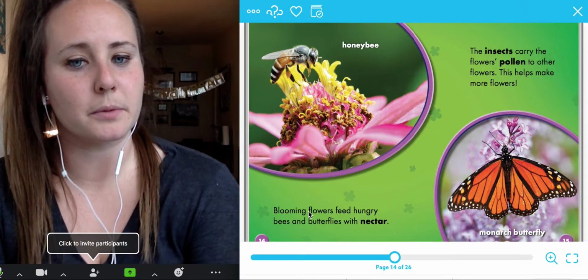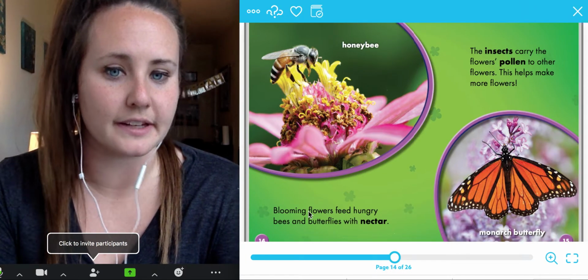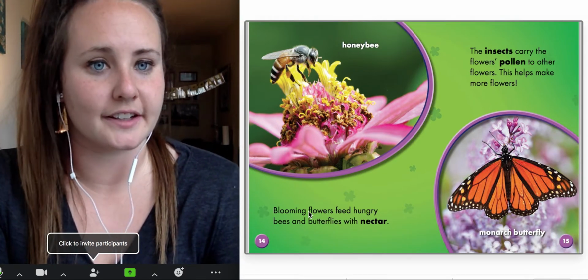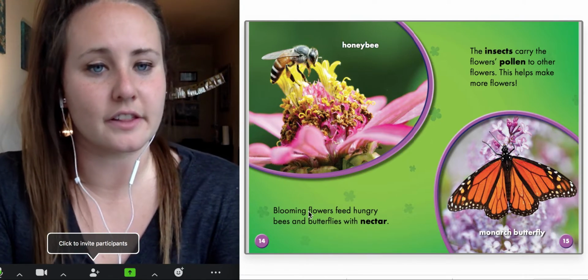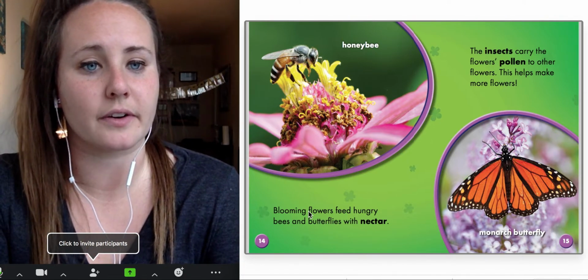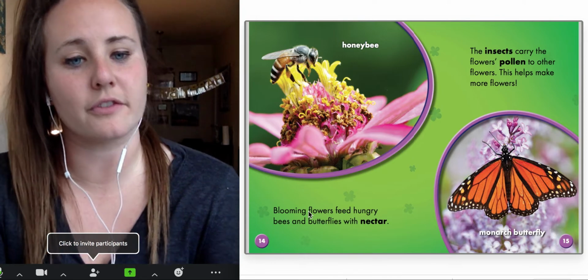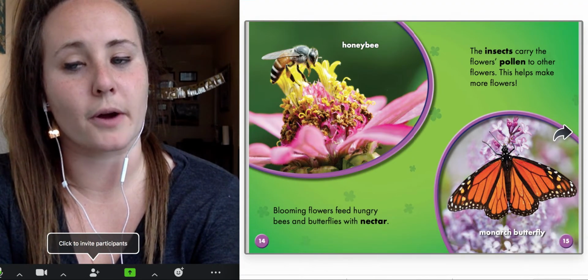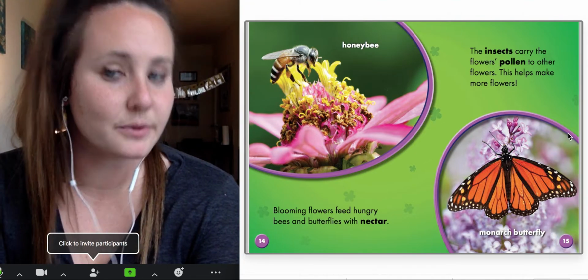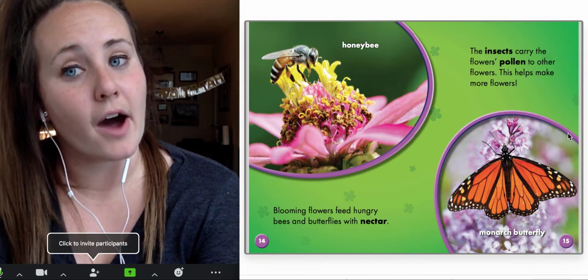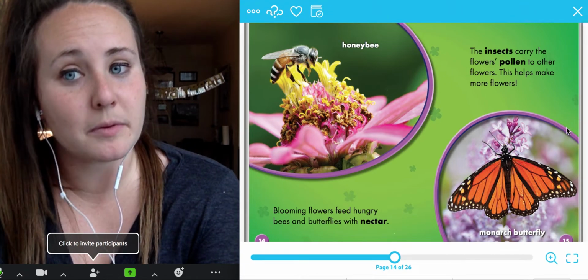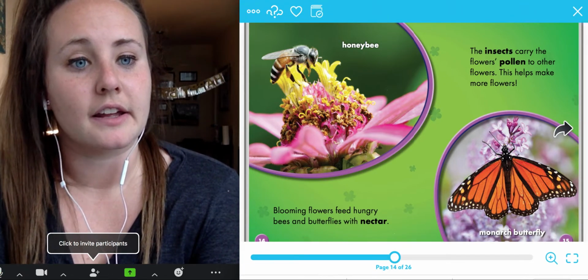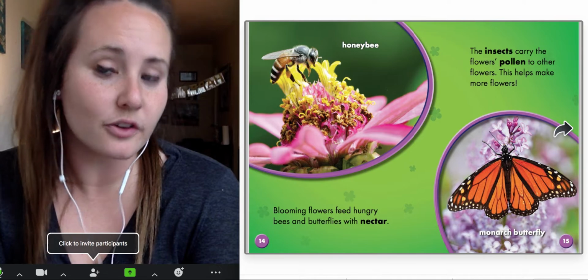Honeybee. Blooming flowers feed hungry bees and butterflies with nectar. The insects carry the flowers' pollen to other flowers. This helps make more flowers. And here we have our honeybee and our monarch butterfly. Who could think back to when we learned about migration? Monarch butterflies are one of the animals that migrate in order to find more food during the cold months.